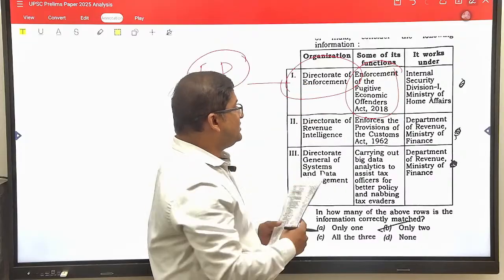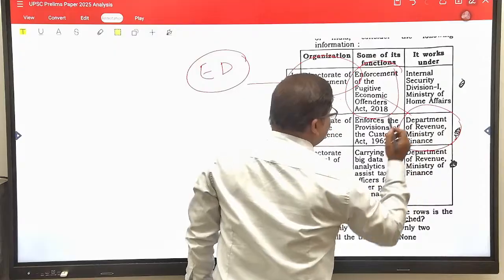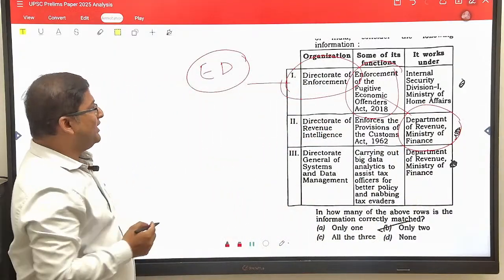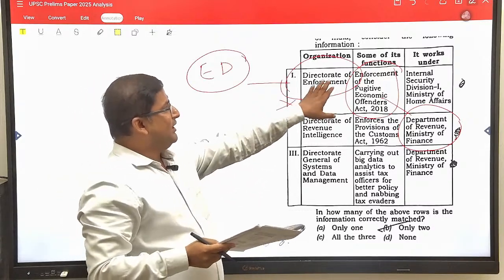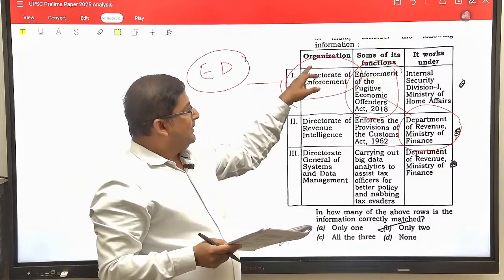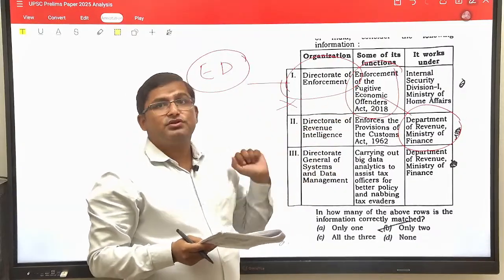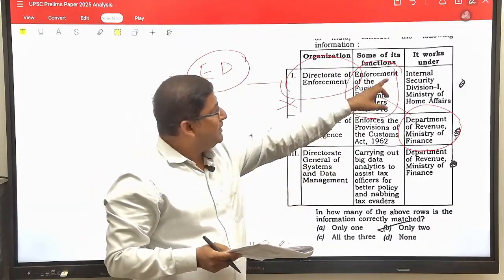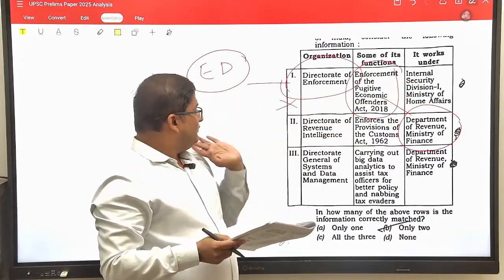Directorate of Enforcement, ED, works under the Department of Revenue, Ministry of Finance. So 1 is wrong. Why wrong? The function is correct. The Directorate of Enforcement's function is to enforce the Fugitive Economic Offenders Act 2018. That is correct. But the ministry which is given in this question is wrong. So 1 will be wrong.